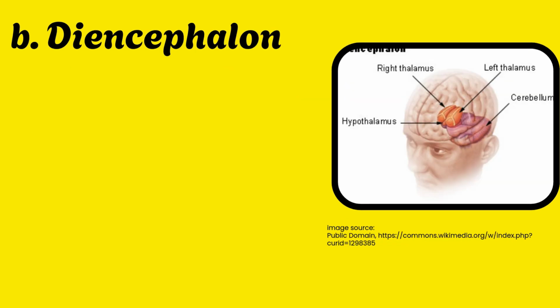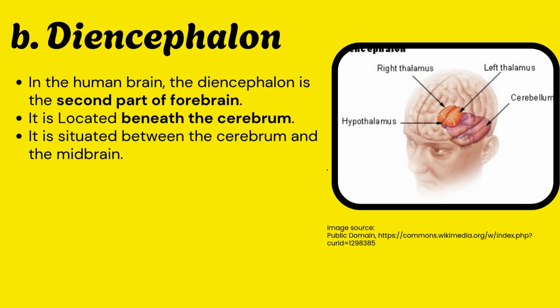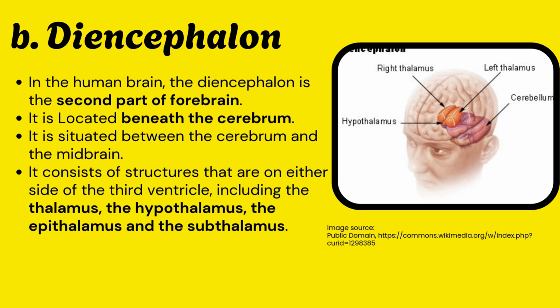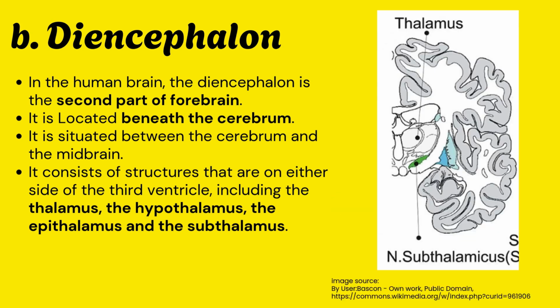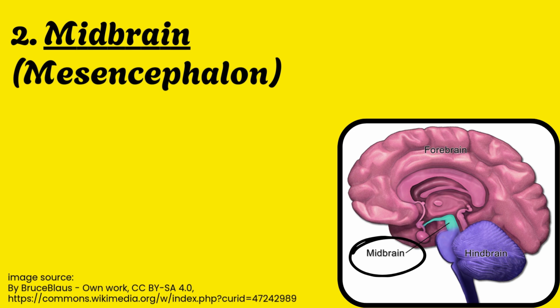The next part of forebrain is diencephalon. In the human brain, the diencephalon is the second part of forebrain. It is located beneath the cerebrum. It is situated between the cerebrum and the midbrain. It consists of structures that are on either side of the third ventricle, including the thalamus, the hypothalamus, the epithalamus, and the subthalamus.